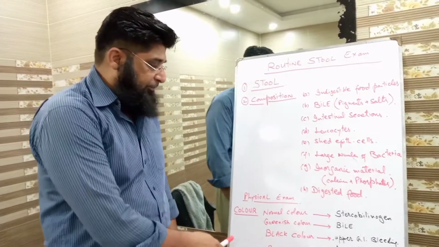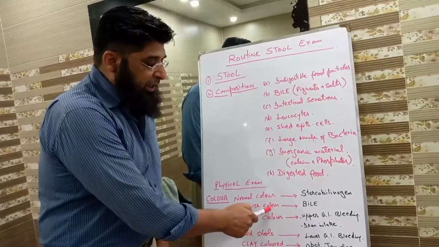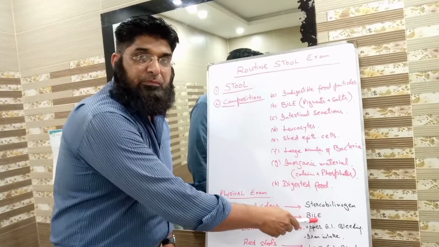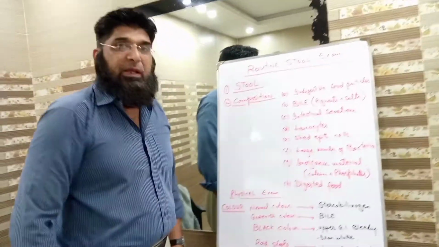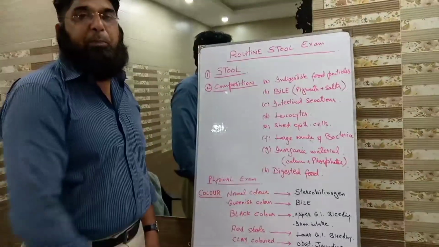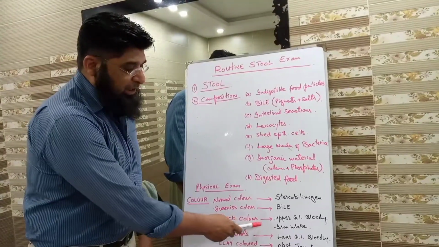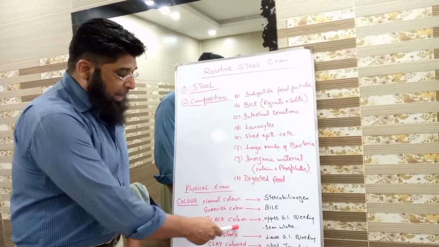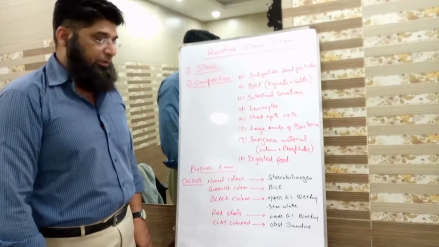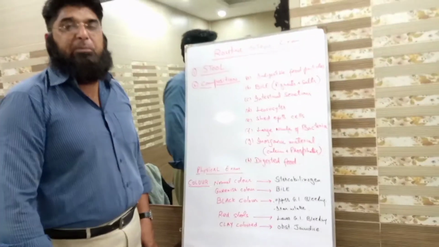Greenish discoloration: green colored stools are present because of bile in adults, and in children they may be present in dysentery, loose stools. Black colored stools, students, indicate upper gastrointestinal bleeding or increased iron intake by the patient.